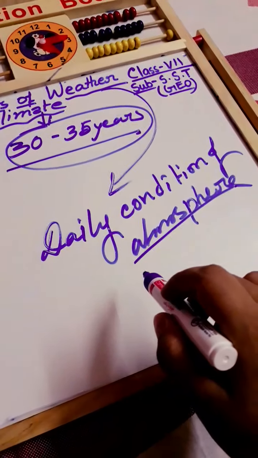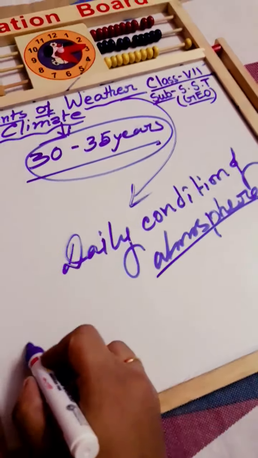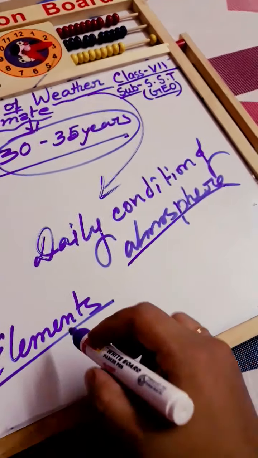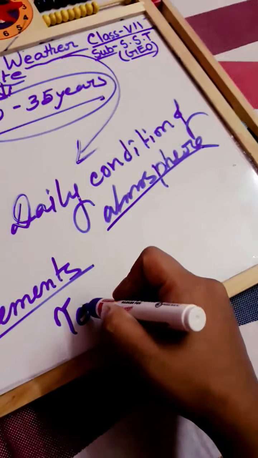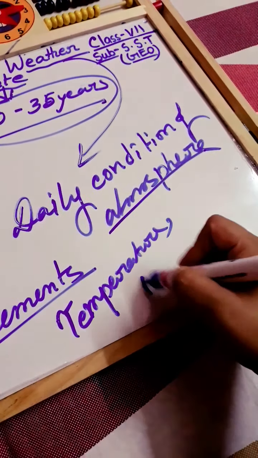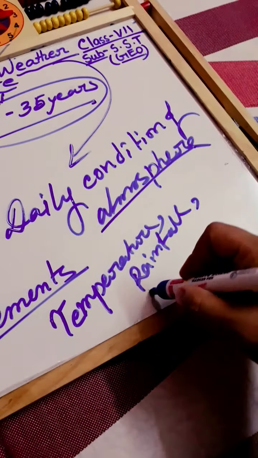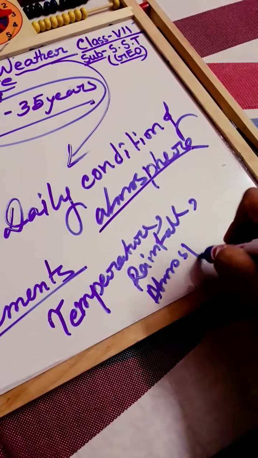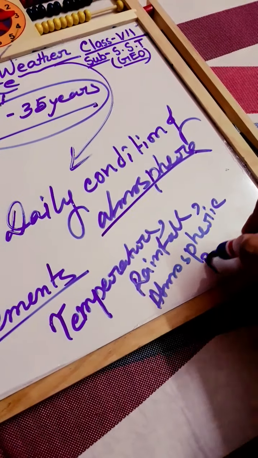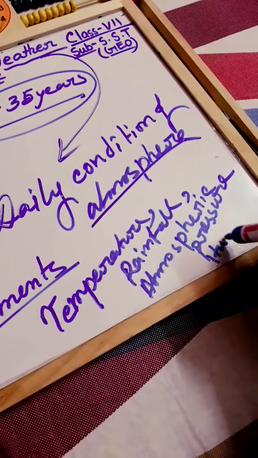Weather and climate are controlled or influenced by certain elements. What type of elements? This is the main part of this chapter. That may be temperature, rainfall, atmospheric pressure, and humidity.